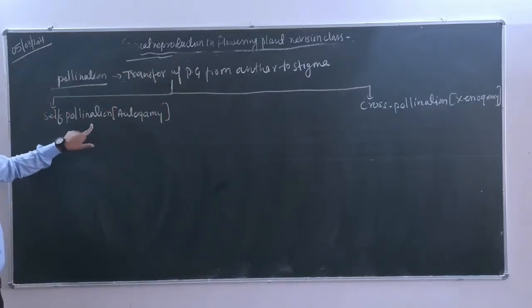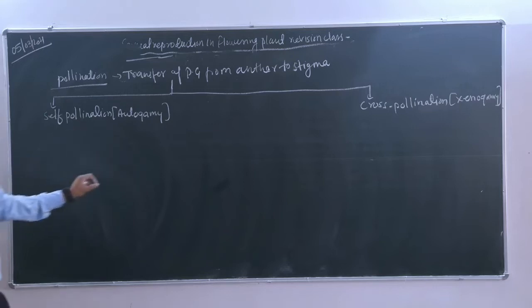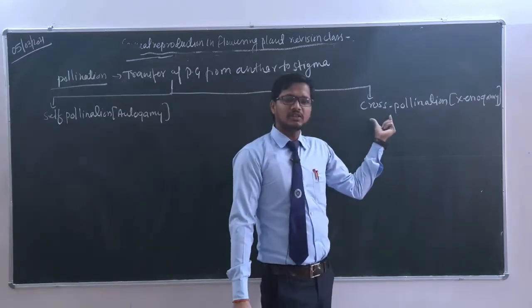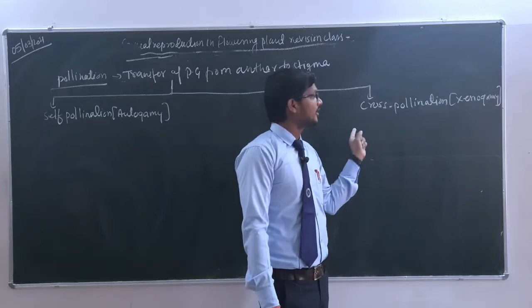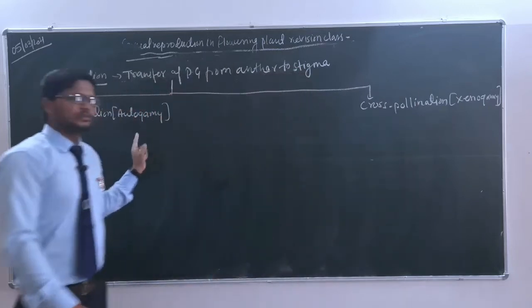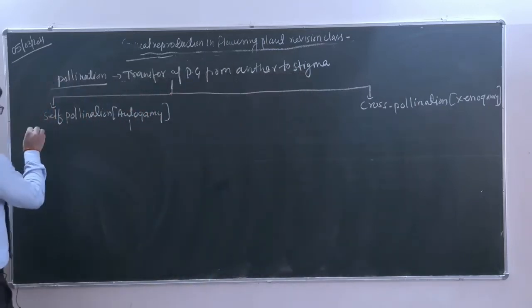Here it is clear from its name. Self pollination means that there is no need of any external agency. Cross pollination means that there is a need of an agency to transfer the pollen grains from one plant to another plant, but here there is no need of what? Agency.